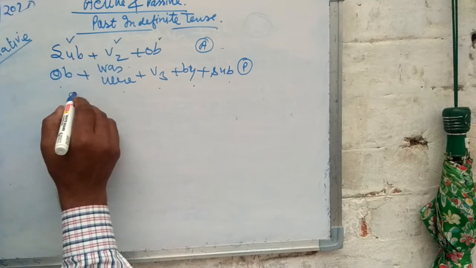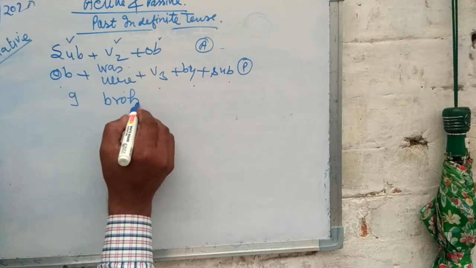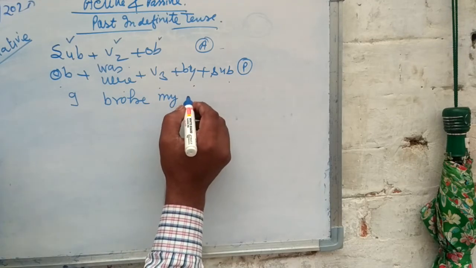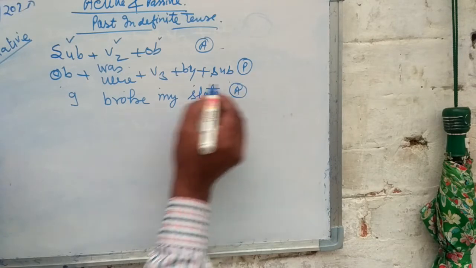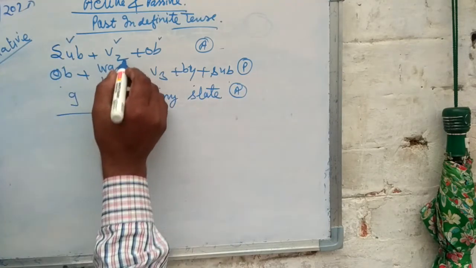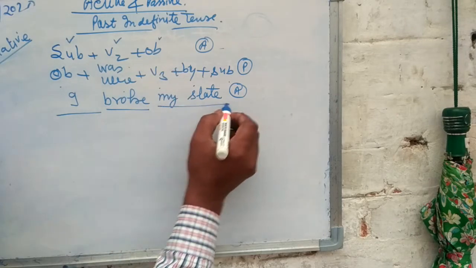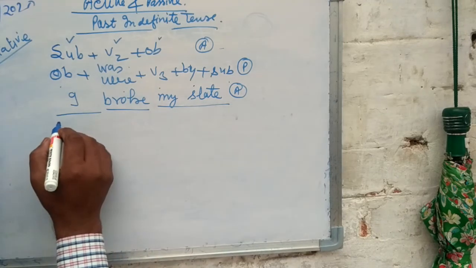As an example: I broke my slate. Look at the board here. Subject is I, second form of verb is broke, and object is my slate. Let's change this into passive voice.